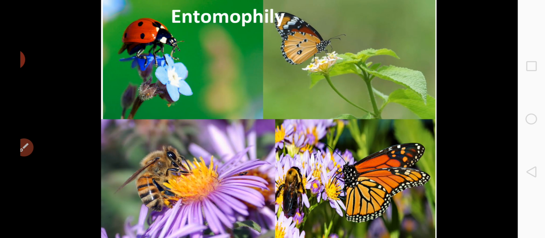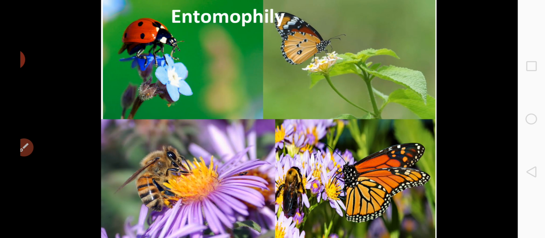We'll move on to the third point. The animals are attracted to flowers by color and fragrance. And the flowers pollinated by flies and beetles secrete foul odors to attract these insects. Understood? So these are certain adaptations exhibited by entomophilous flowers.